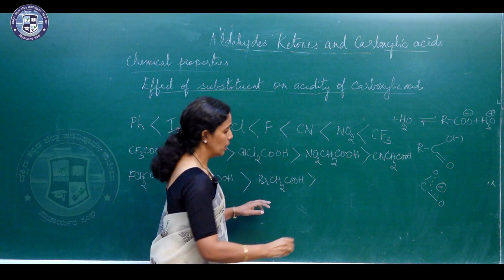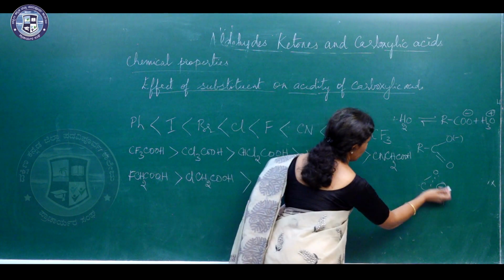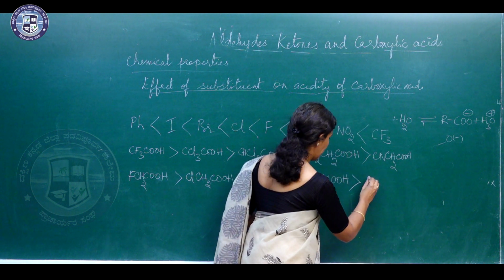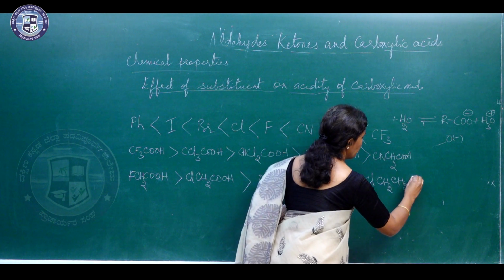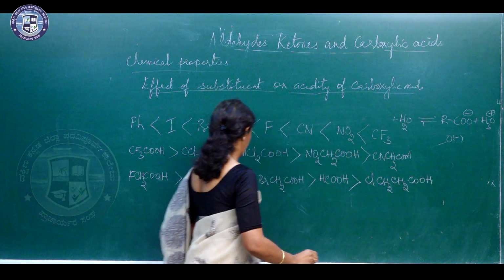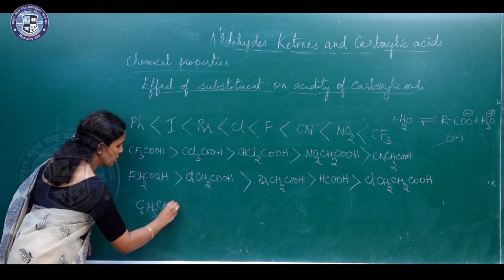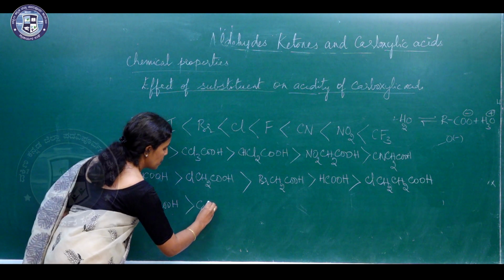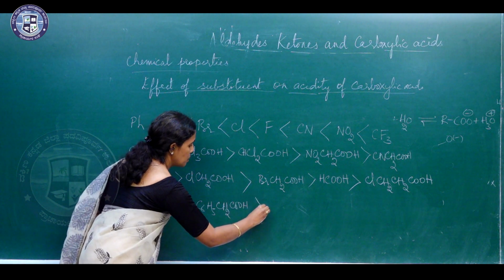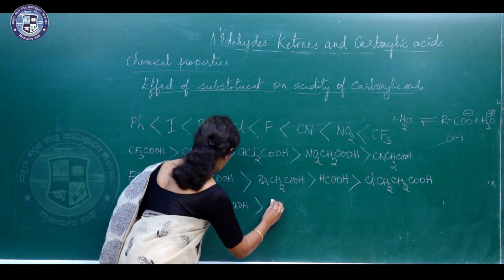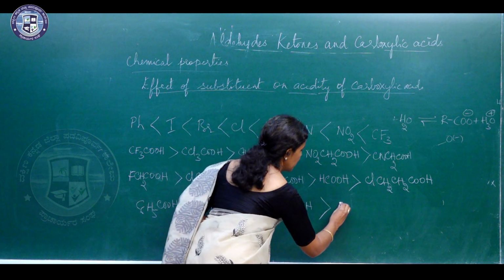This is more acidic when compared to HCOOH, and this will be more acidic when compared to ClCH2CH2COOH. The C6H5COOH will be more acidic when compared to C6H5CH2COOH, and this will be more acidic when compared to CH3COOH, and this is more acidic than CH3CH2COOH.